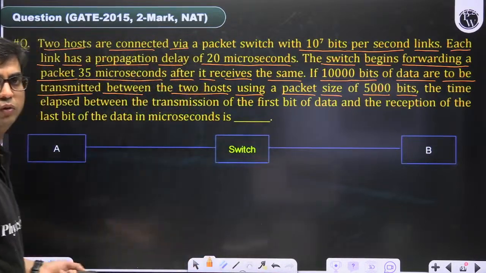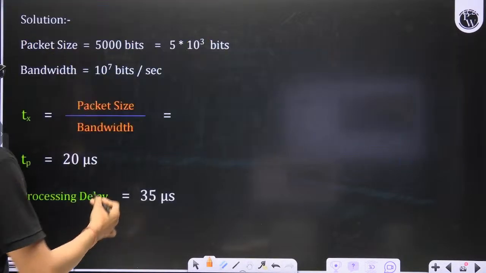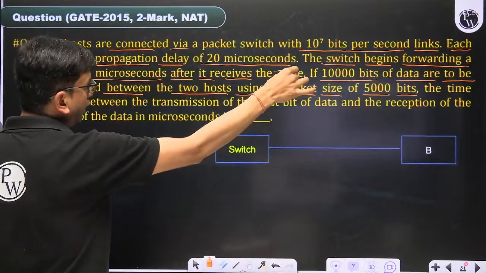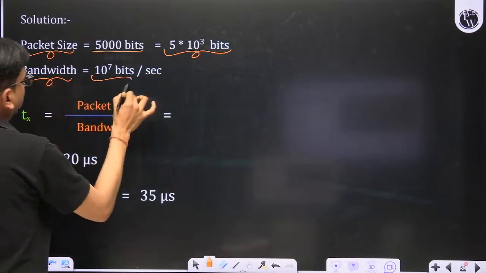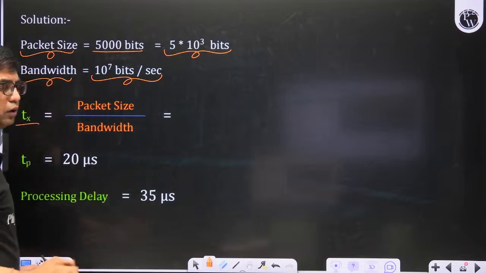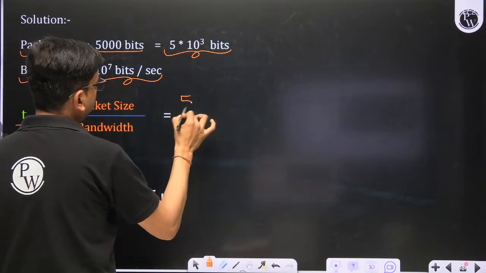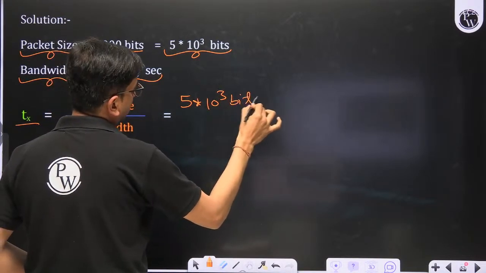What will we do? First we have to find out the packet size, which is 5000 bits, given in the question. Bandwidth is given in the question, this one. What is the time required to transmit one frame? Packet size divided by bandwidth.